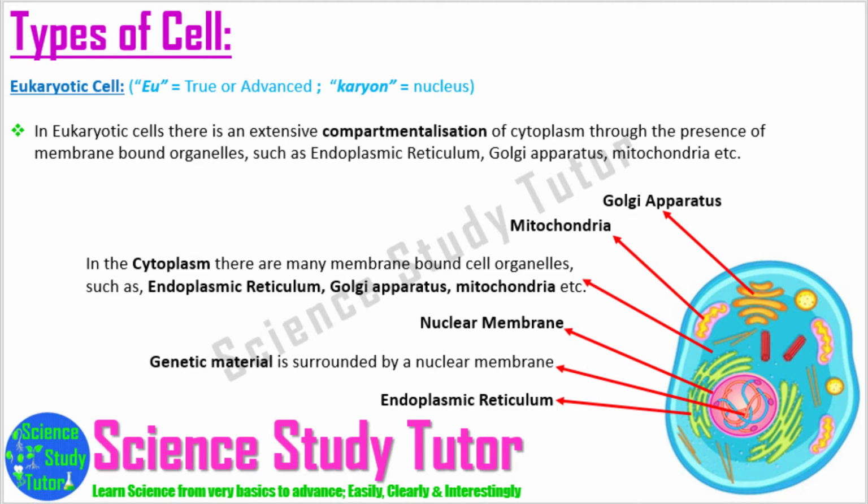In the eukaryotic cells, there is an extensive compartmentalization of the cytoplasm through the presence of membrane-bound cell organelles. In the cytoplasm, there are many membrane-bound cell organelles such as endoplasmic reticulum, Golgi apparatus, mitochondria, etc.